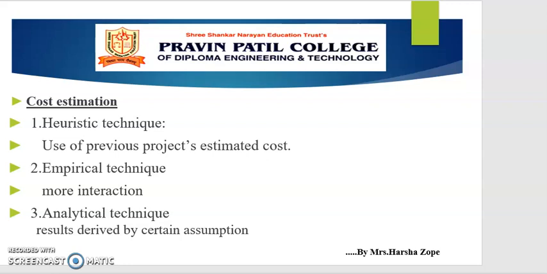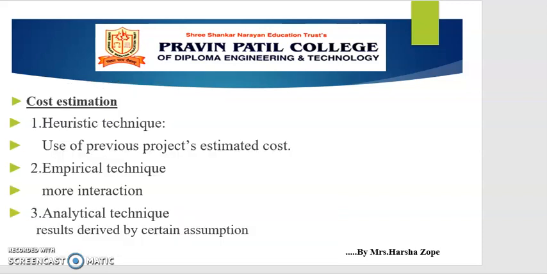In heuristic technique, it will use a previous project's estimated cost. In empirical technique, there is more introspection. Then, in analytical technique, results are derived from certain assumptions. Okay, these are the key factors. Then let's start with a detailed study.